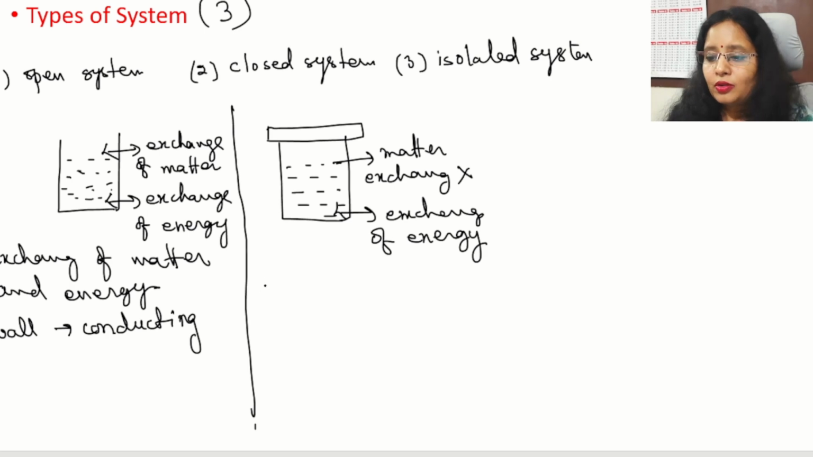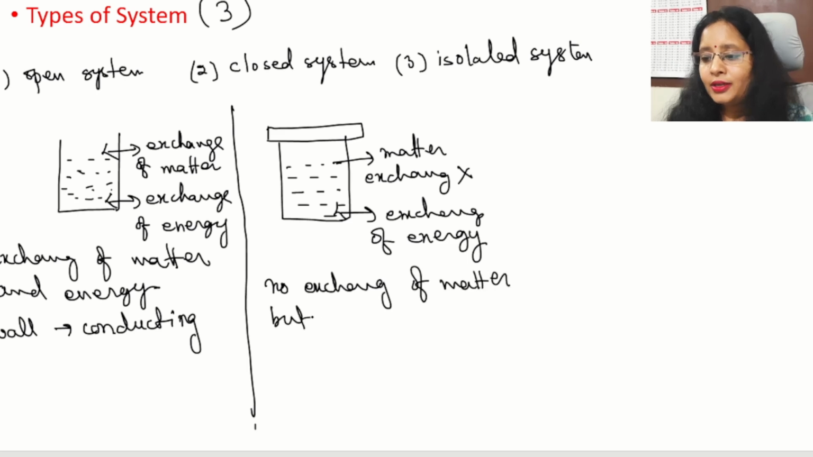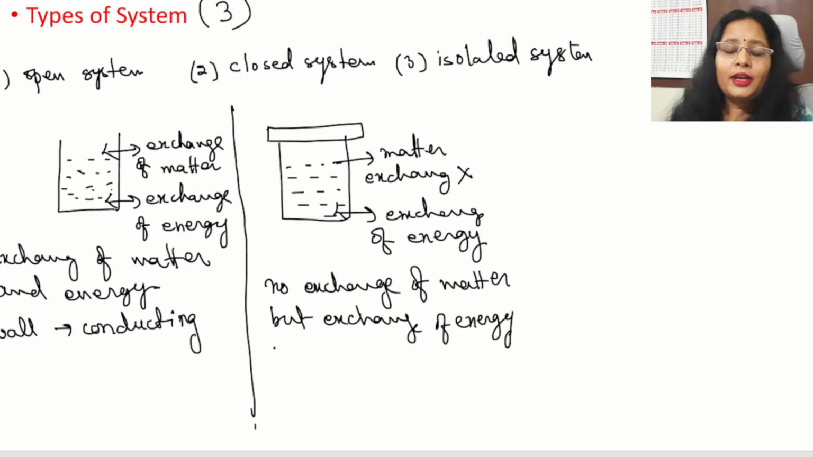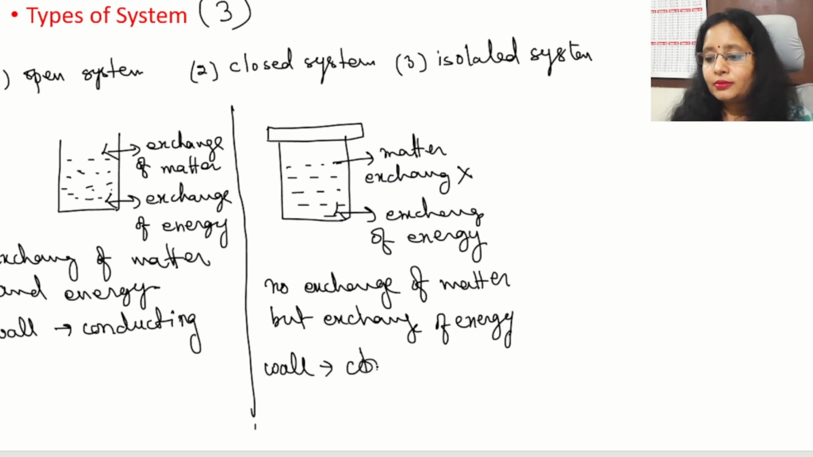So no exchange of matter, but exchange of energy. This kind of system is called a closed system, and the walls of the system should be conducting. As I told, if the walls are conducting, then only the energy transfer is possible.